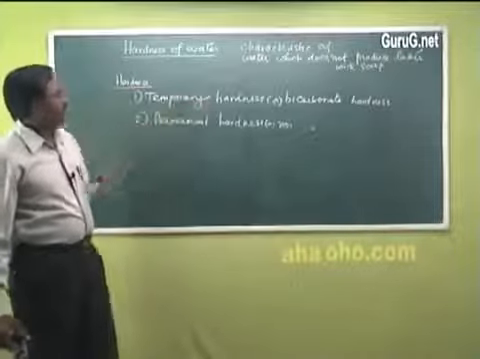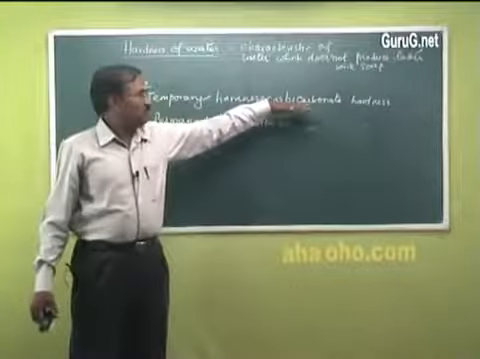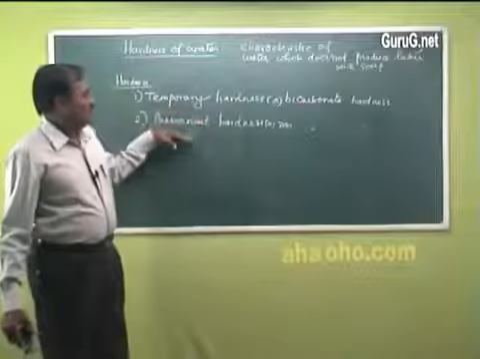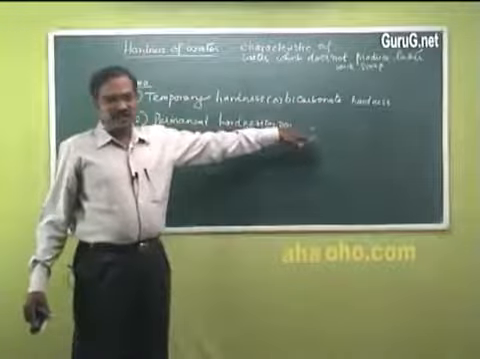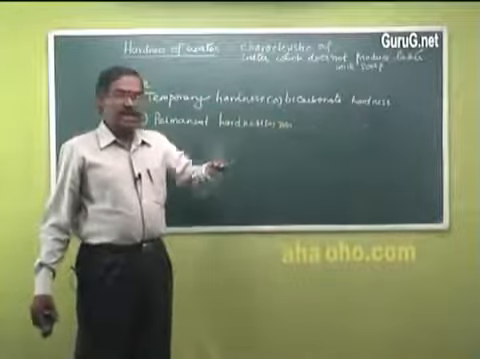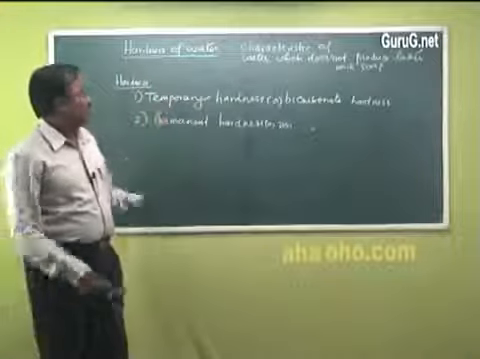Temporary hardness is mainly due to carbonates, and thereby it is called bicarbonate hardness. Permanent hardness is not caused by bicarbonates, it is caused by chlorides and sulfates of calcium, magnesium and heavy metal salts. So let us see one by one.